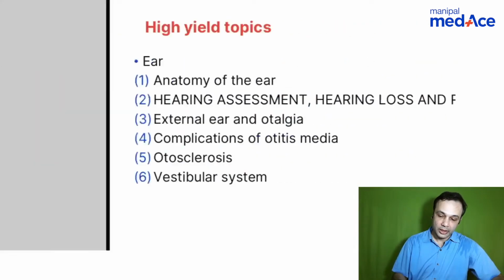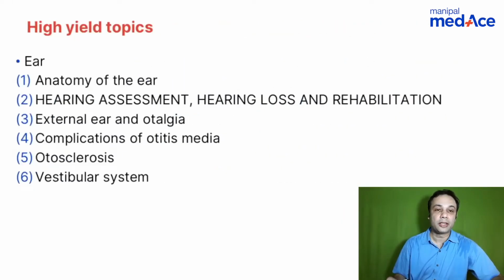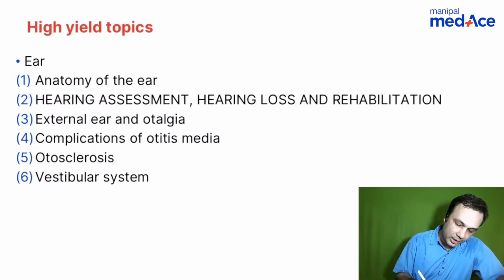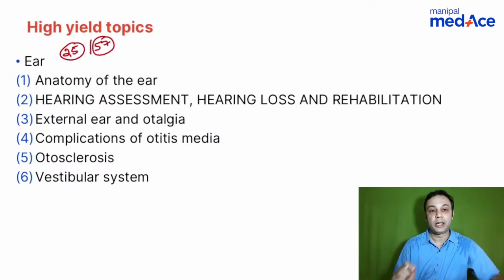So to begin with, let's discuss the high yield topics in the ear. If we look at the last 5 years of INI-CET, ear has been the most commonly asked topic. When I looked into it, approximately 25 out of 57 multiple choice questions asked in INI-CET are from the ear.